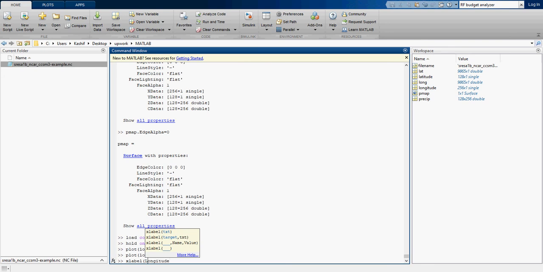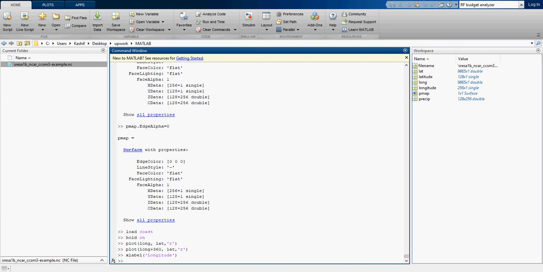It is supposed to be in the apostrophe. Longitude, and ylabel, I want it to be latitude. Again it is supposed to be in the apostrophe. Latitude.